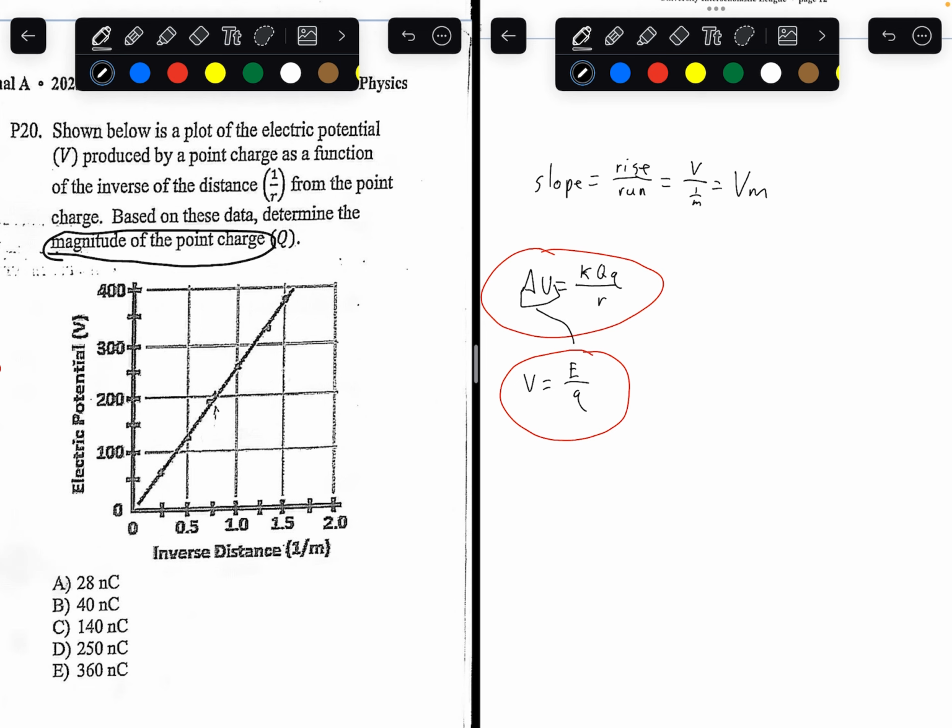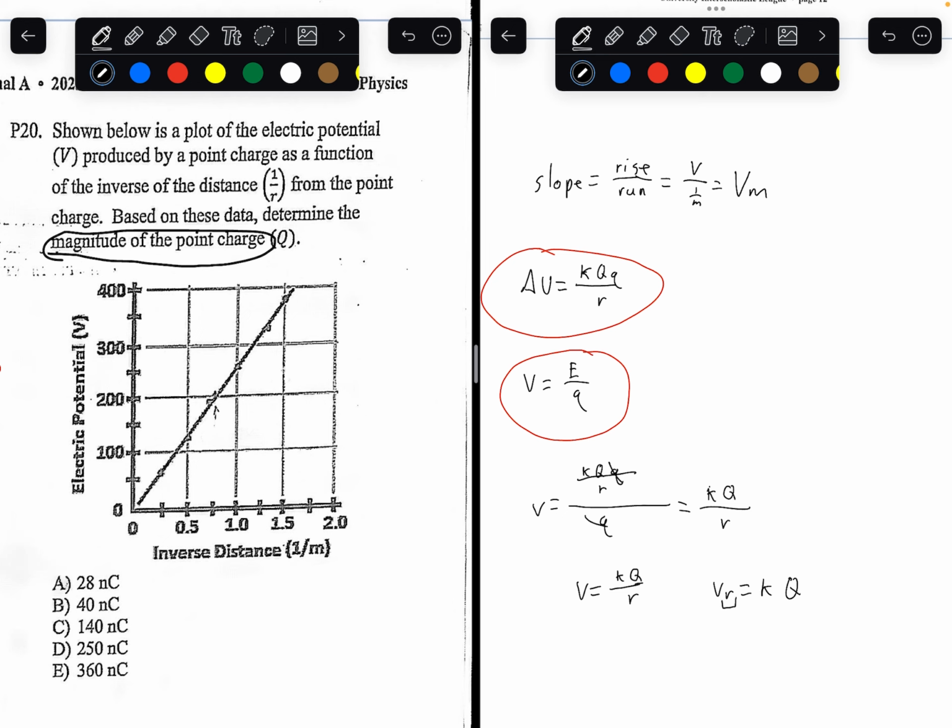Change in energy, we can plug into energy here. So voltage equals Coulomb's constant times charge 1 times charge 2 over the radius divided by charge 2. You would get Coulomb's constant times charge 1 divided by the radius. So voltage equals Coulomb's constant times charge divided by radius. Multiplying radius to both sides, you can get voltage times radius equals Coulomb's constant times charge.